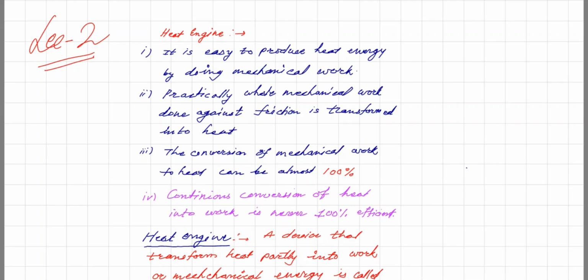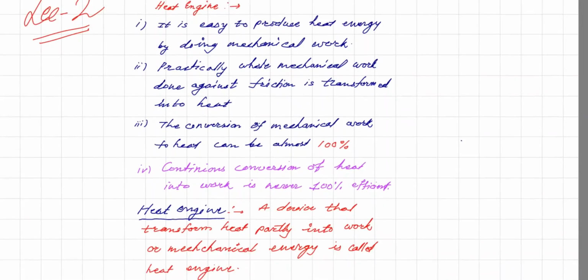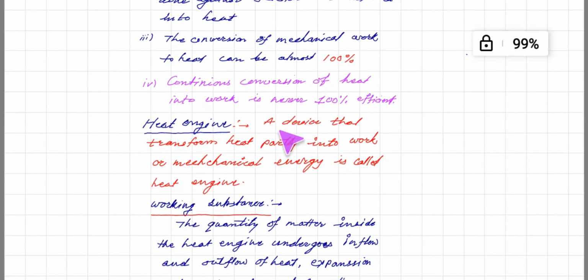Now what exactly is a heat engine? It is a device that transforms heat partly into work or mechanical energy, and that is called a heat engine. So that is the concept I said, that heat energy is converted into work. That is basically a heat engine, but it is mechanical energy and work.